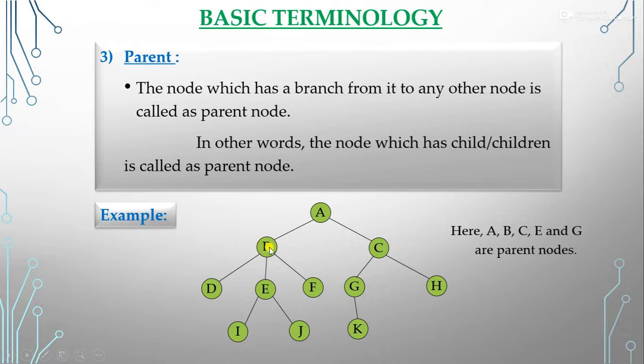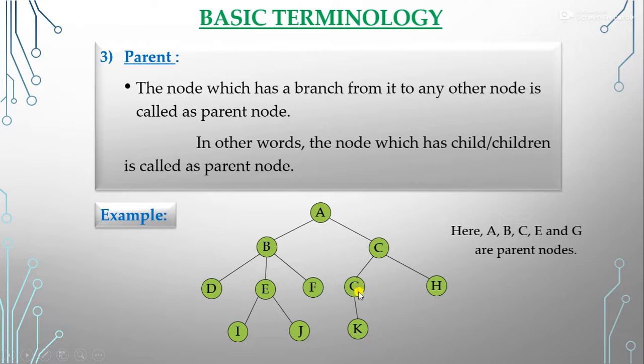If we talk about B, it is a parent node because it has three children: D, E and F. C again has two children, G and H, so it is a parent node. E has two children, I and J, so E is a parent node.